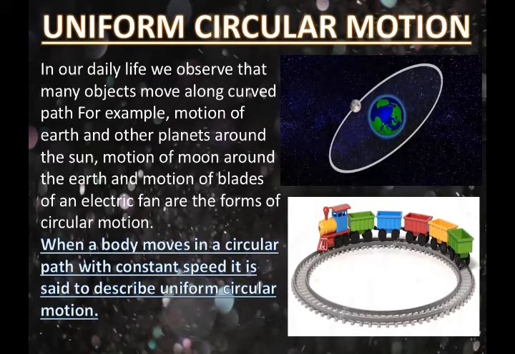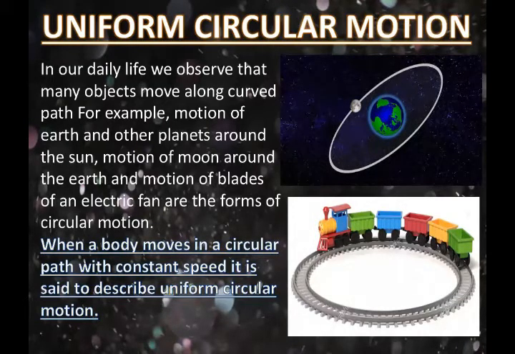Let's take another example. Suppose I take a stone which is tied with a thread and hold the other end of the thread in my hand, and now start to move the stone around my hand. What happens? Students, you see that the stone is moving in the circumference of the circle. Do you remember, students, what is circumference? Circumference is a circular path. So you can see the stone is moving in the circumference of a circle with uniform speed.